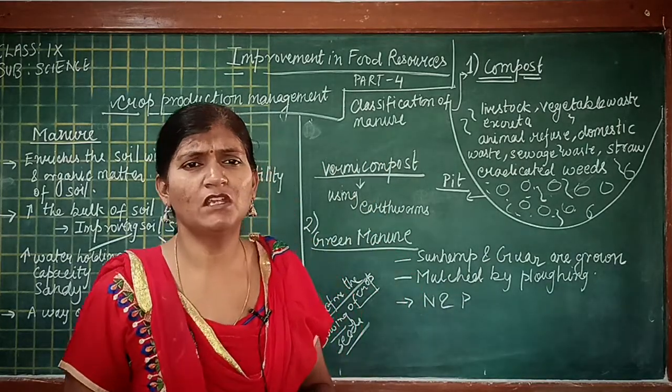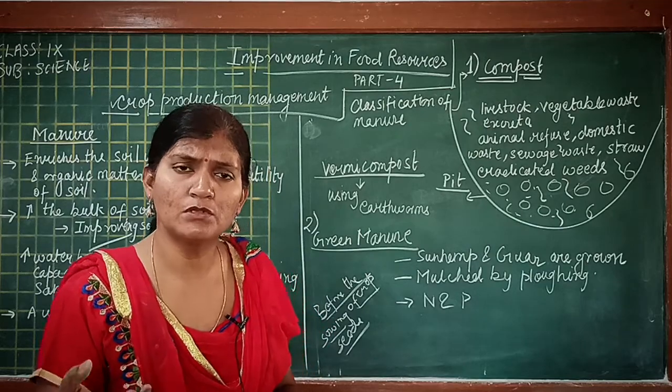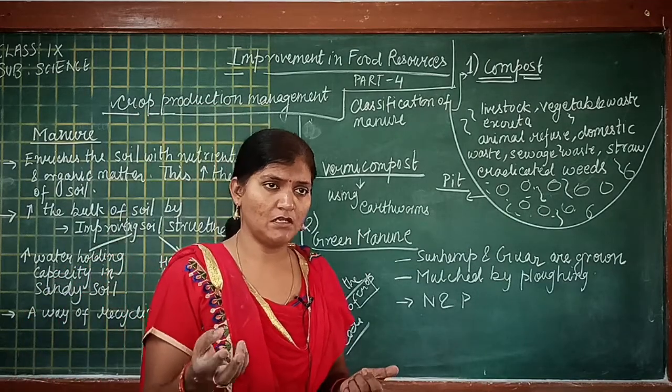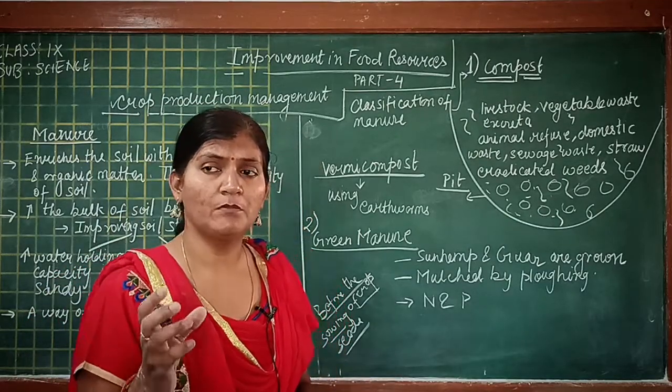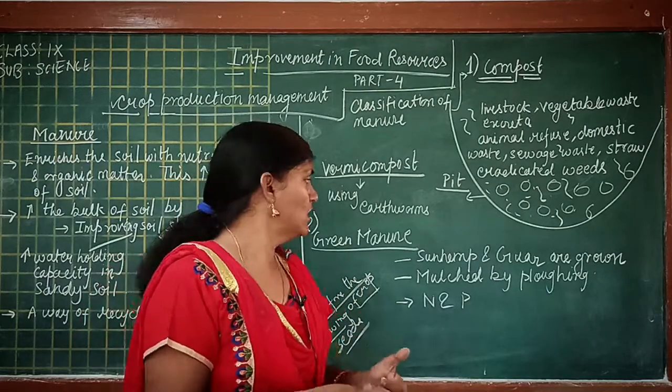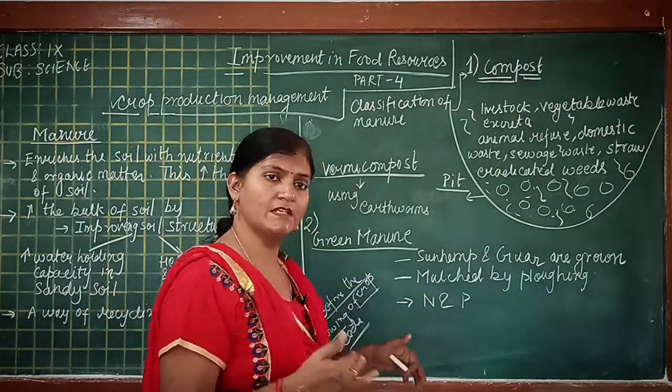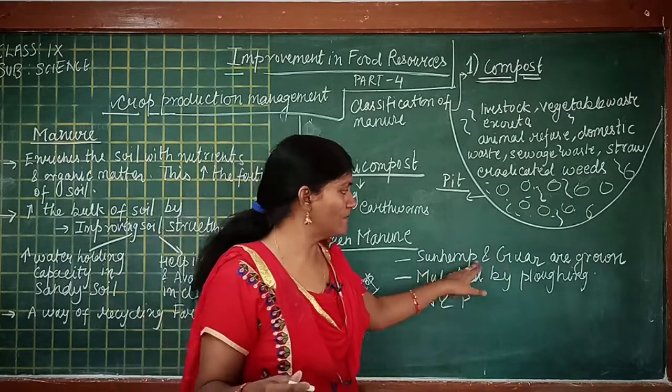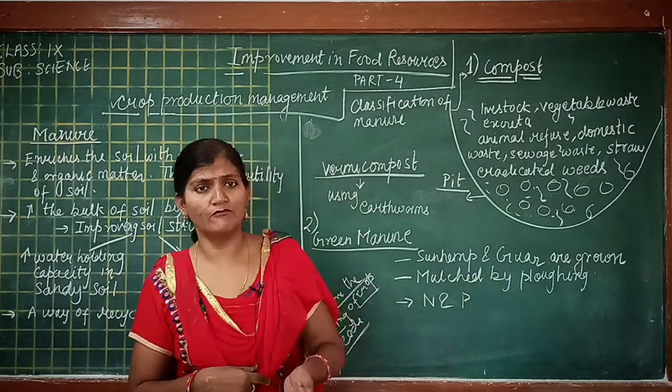Or we can take even 2 weeks before we want to sow the seeds; crops like sunn hemp and guar can be grown, because they grow at a faster rate.